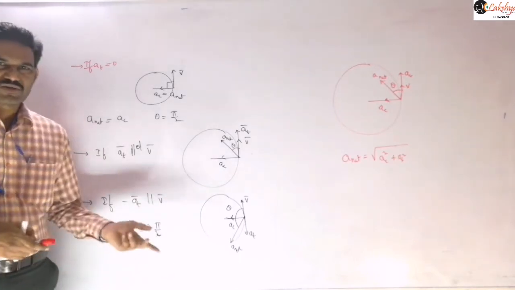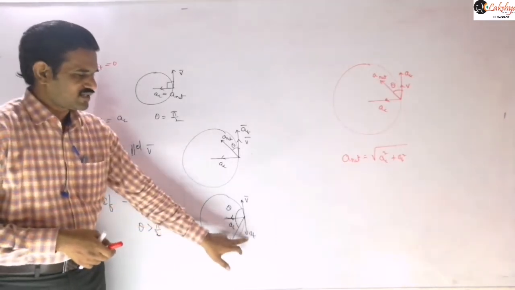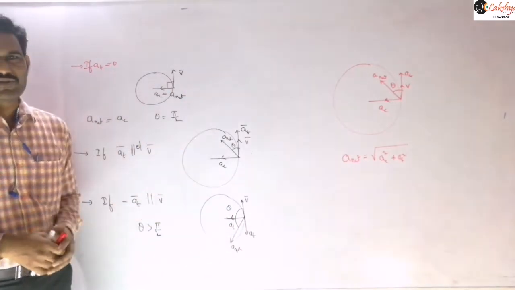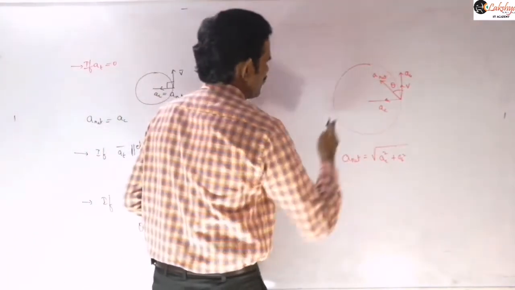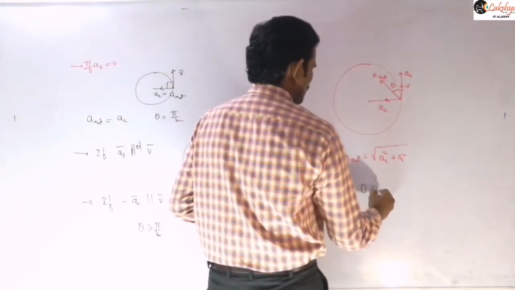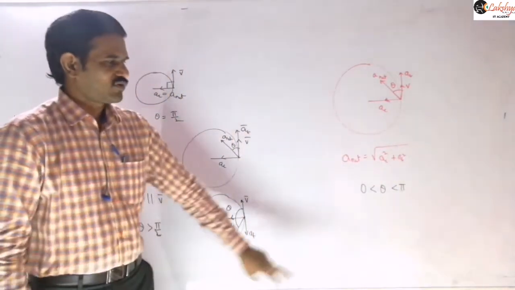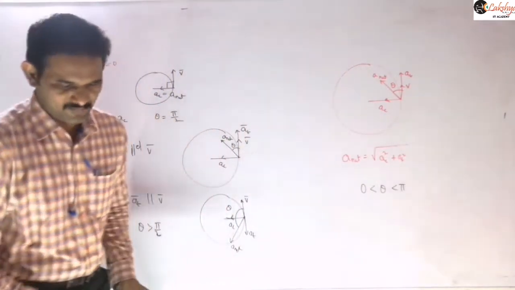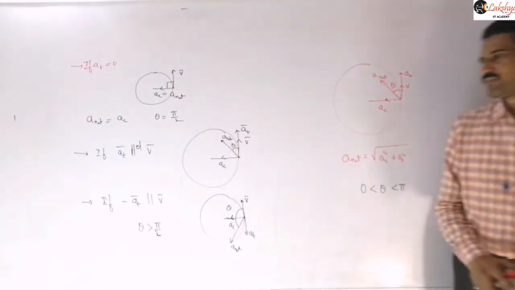So 0 is not possible, and similarly 180 degrees is also not possible. If you got 180 degrees, then AC would have to be equal to 0. In circular motion, the centripetal acceleration is never 0. So you can conclude that the angle between the velocity and the net acceleration lies between 0 and pi, but it is not equal to 0 degrees or 180 degrees. Those are the possible angles between velocity and the net acceleration. Right?